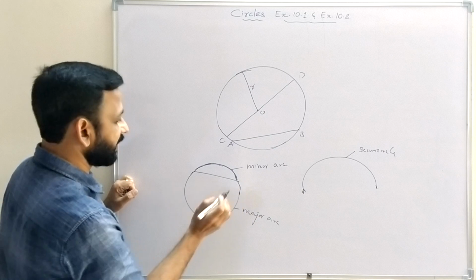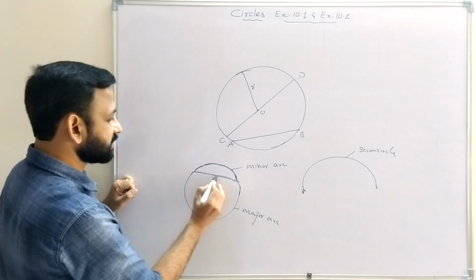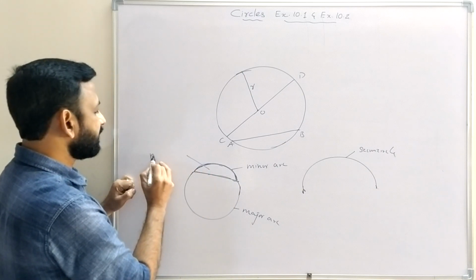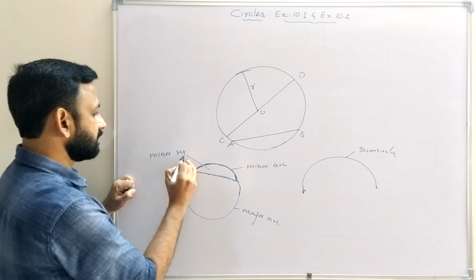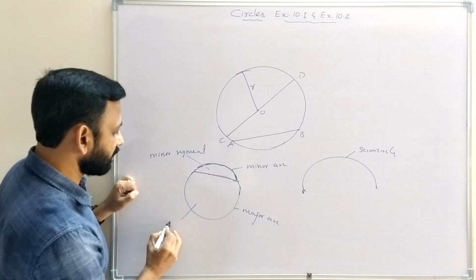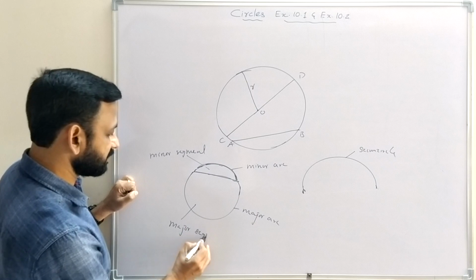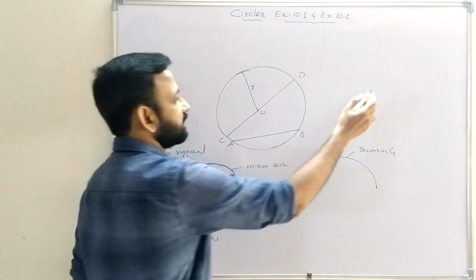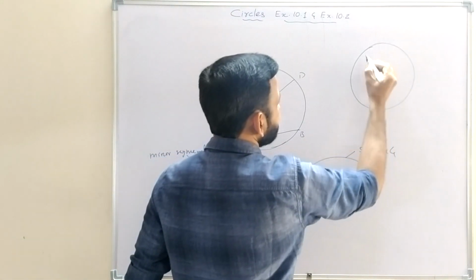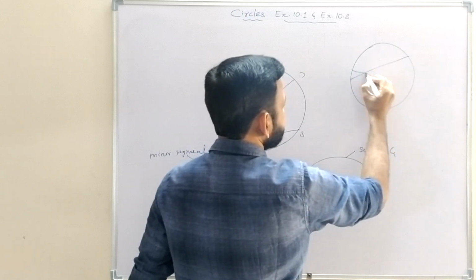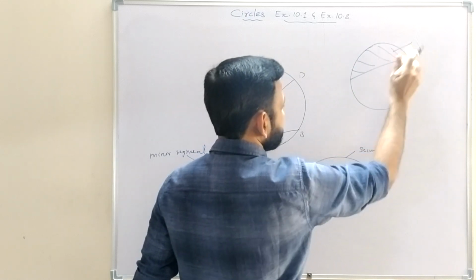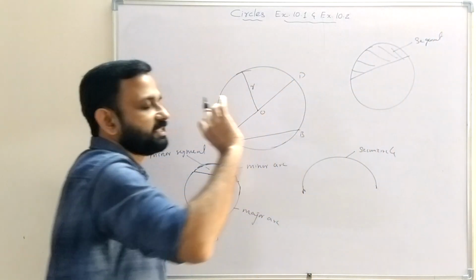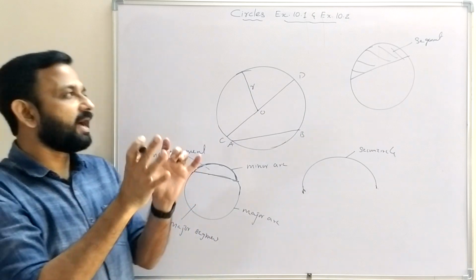Then the region bounded by a chord of the circle and the minor arc is called the minor segment, and this is called a major segment. The region bounded by a chord of the circle and an arc of the circle is called a segment of the circle.